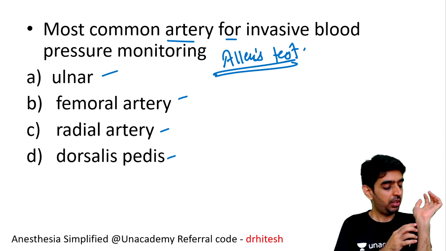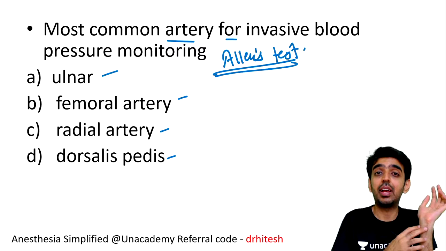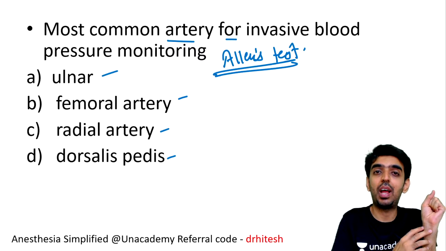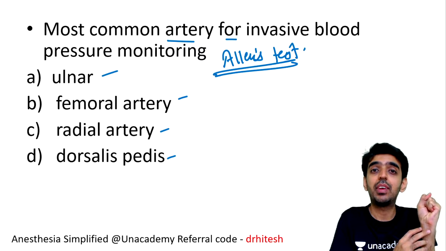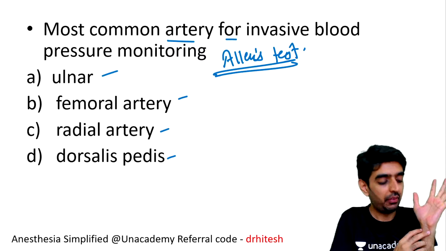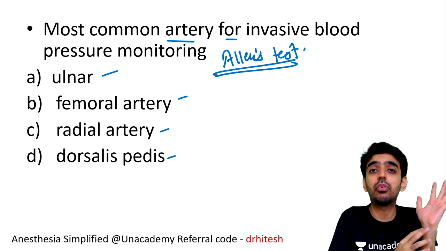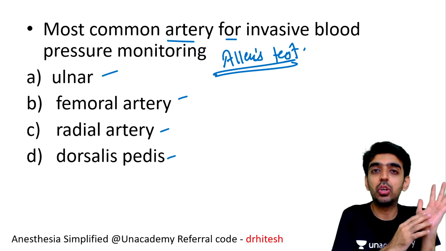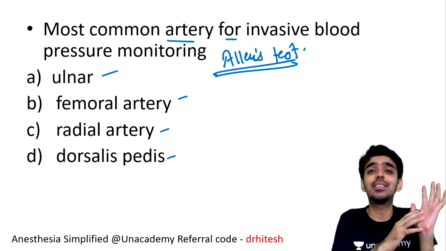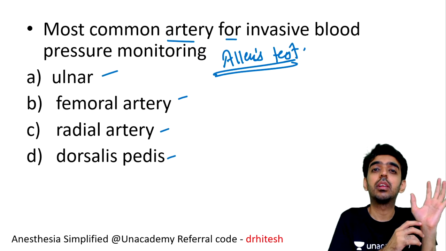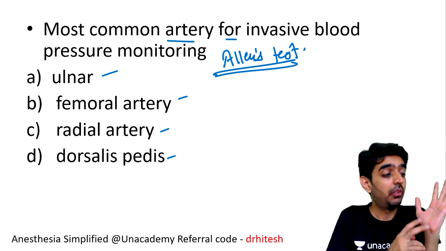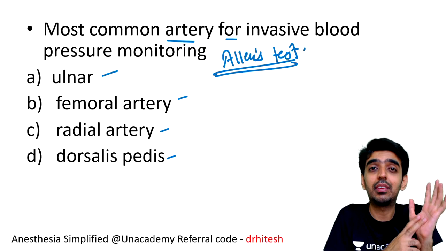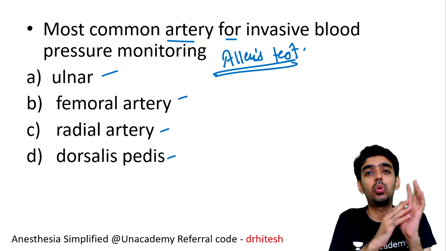Yes, so in that we obliterate the radial and the ulnar artery. We ask the patient to blanch the hand, make a fist, and then we ask the patient to open. After that we release the pressure from the ulnar artery. If the blanching of the hand is gone in less than 7 seconds, that means the collateral supply is good. If it does not go in more than 10 seconds, that means there is some problem with the collateral supply.